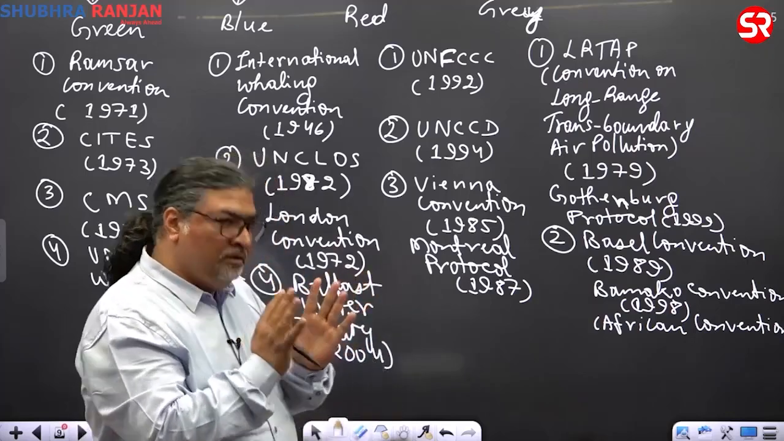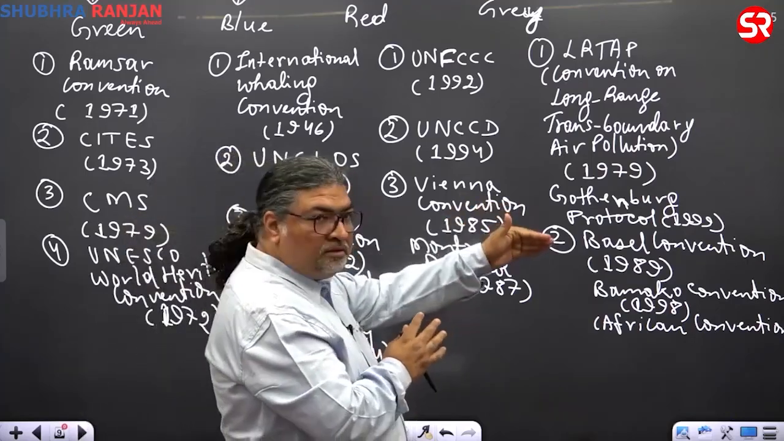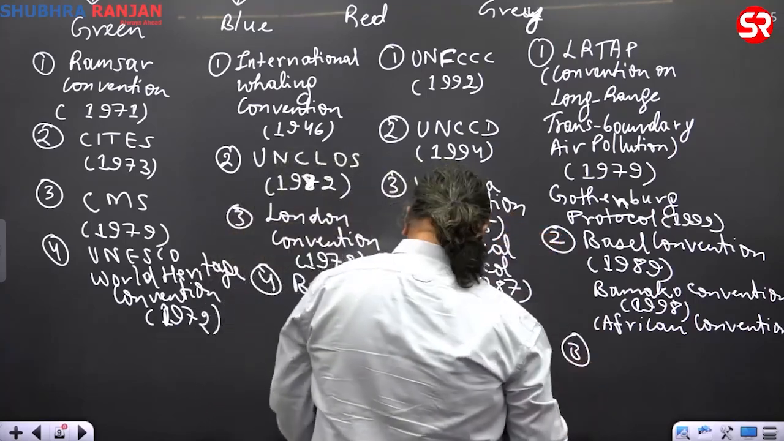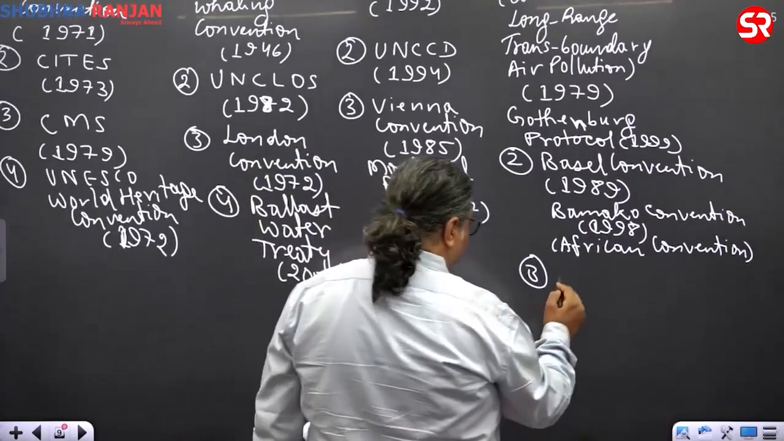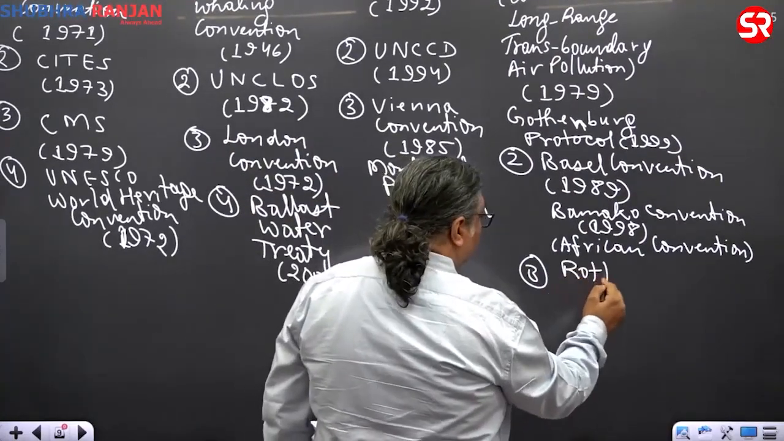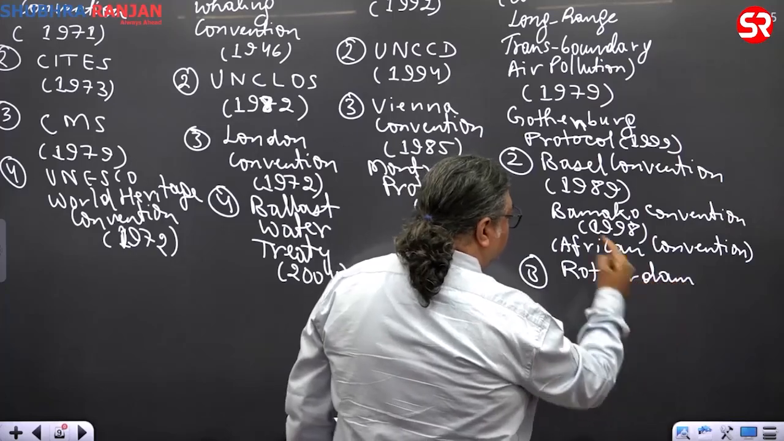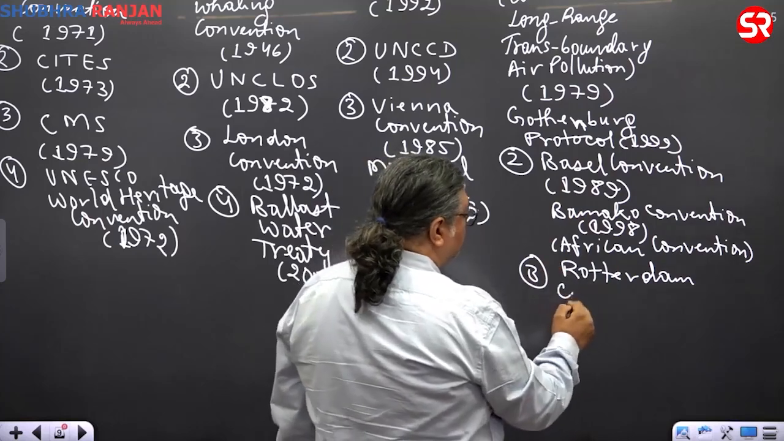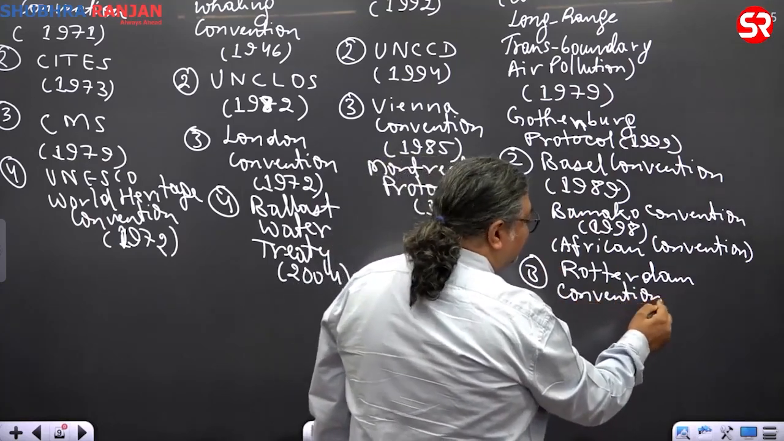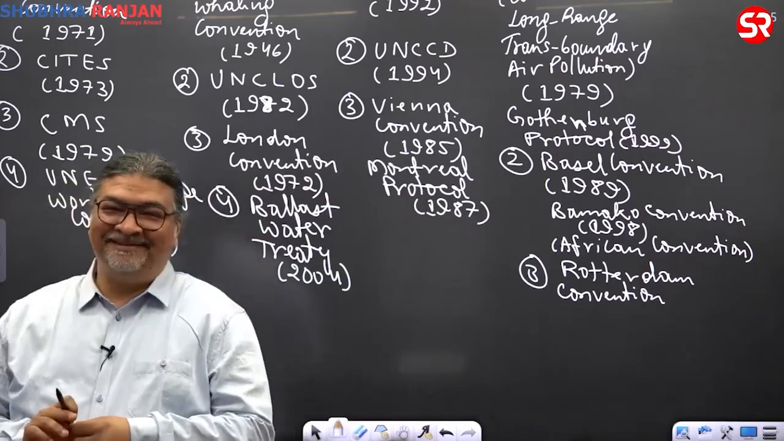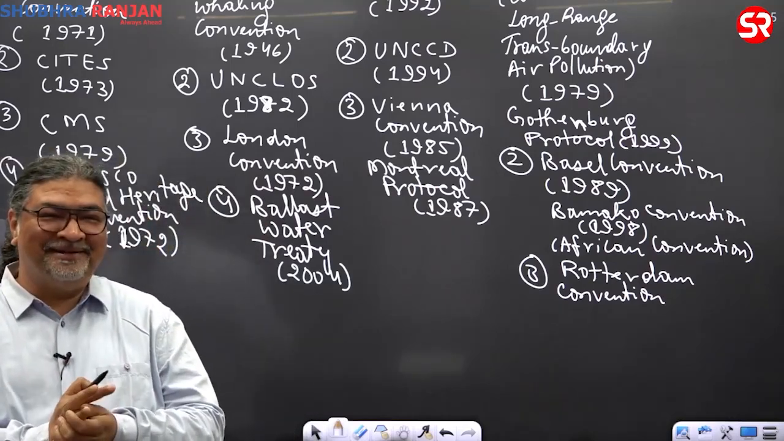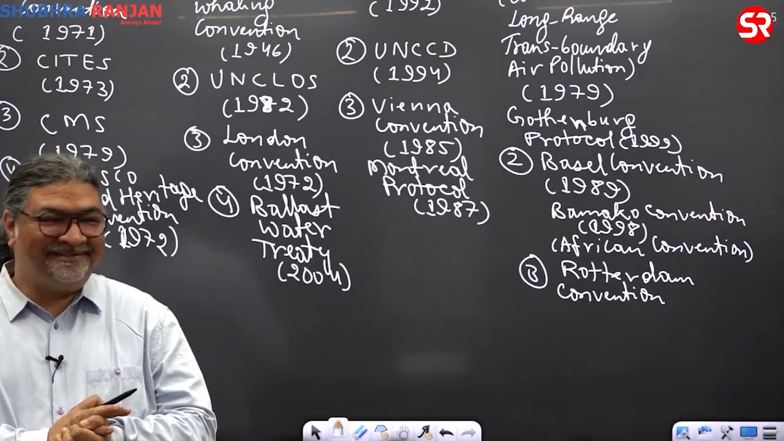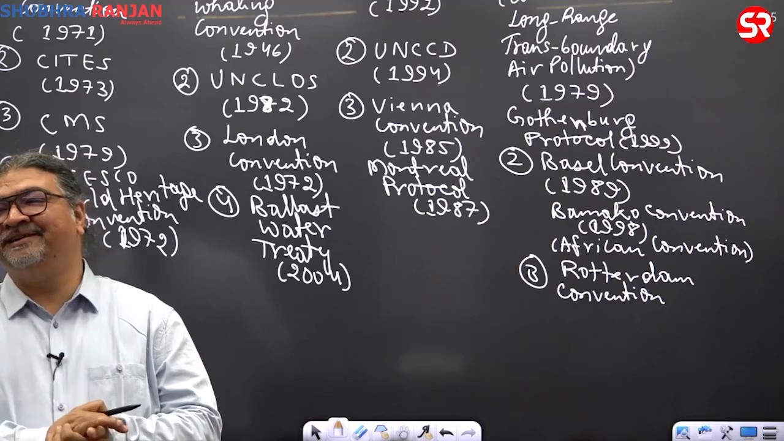Right? Now let's look here. Basel. Now what I'm coming to here? Rotterdam. We write point number 3, Rotterdam Convention. Where is this place, Rotterdam? Basel is in Switzerland. Where is Rotterdam? Which country? Just general knowledge. Netherlands, Denmark, where does it come? Netherlands. This country, Netherlands, is where Rotterdam comes.